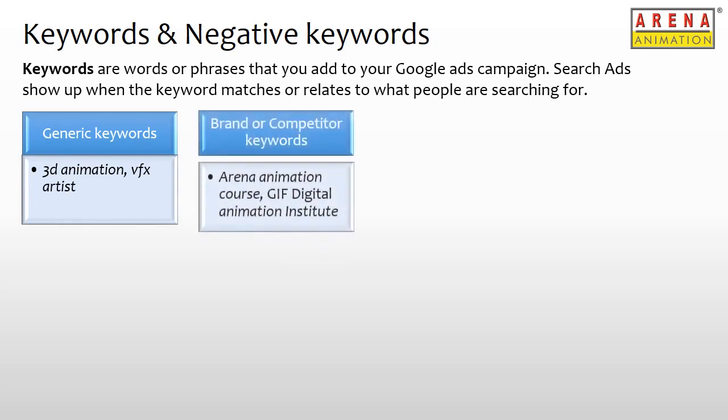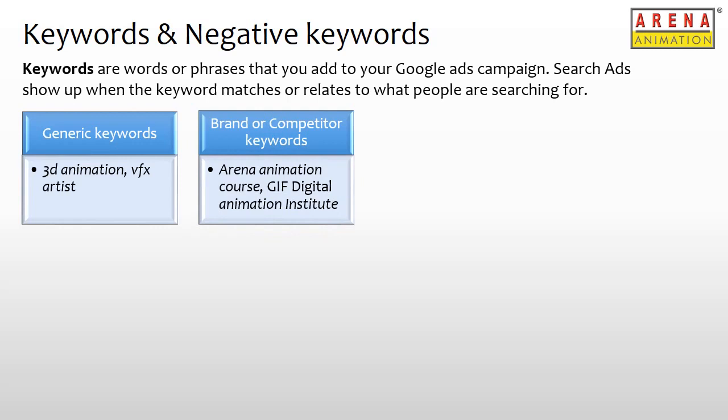Then the next is brand or competitor keywords. We already went through this in the earlier slide when explaining multiple ad groups. In these examples, the brand name Arena Animation is used as part of the keyword Arena Animation course, and the competitor name GIF Digital is used in the competitor keyword, which is GIF Digital Animation Institute.